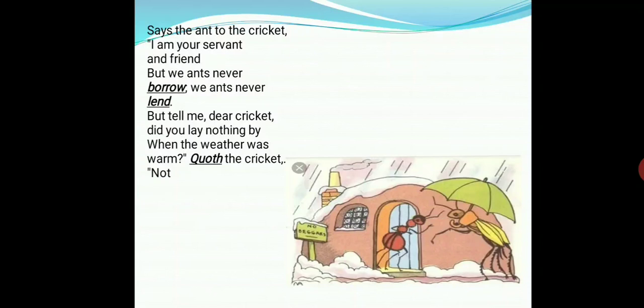Quoth the cricket, not. Now see in the picture. What are the ant and cricket doing? Yes, the cricket is begging. Begging for what? Begging for a handful of grains. Why? Because it hadn't stored anything for the time of scarcity. Now, what has the ant done? The ant has refused to give. And the ant is asking the cricket why didn't it store anything for the time of scarcity?